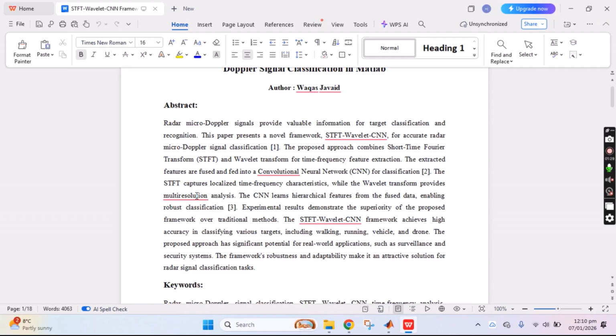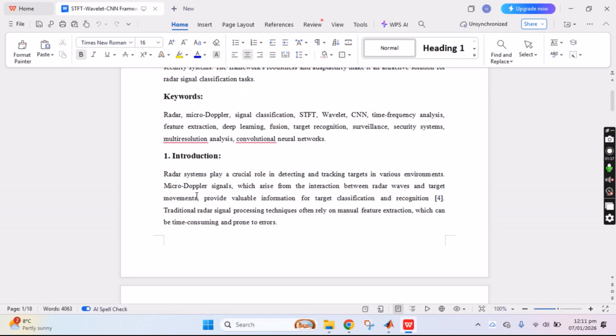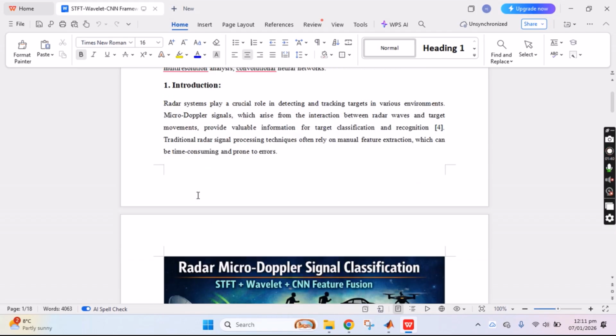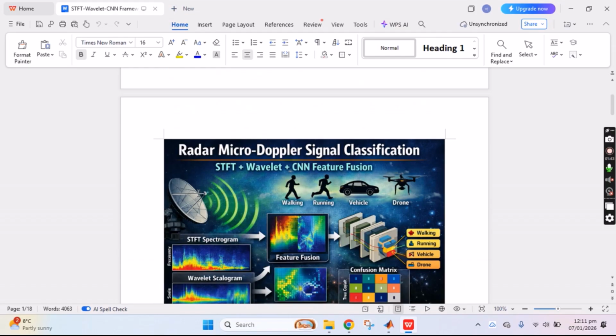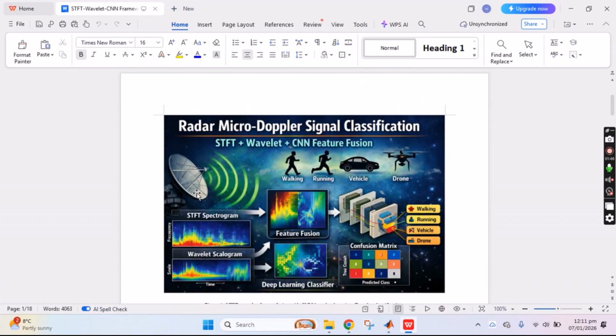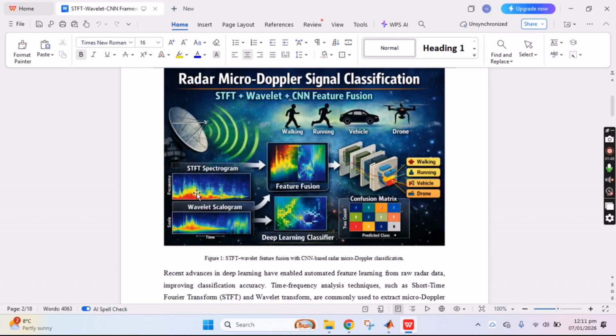Our proposed algorithm has significant potential for real-world applications such as surveillance and security purposes. So these are the abstract with the introduction, and in the introduction I have written how the radar micro-Doppler signal classification works, and how a radar detects walking, running, vehicle, drone according to different STFT spectrogram, wavelet scalogram, feature fusion, deep learning classifier, and confusion matrix as well.